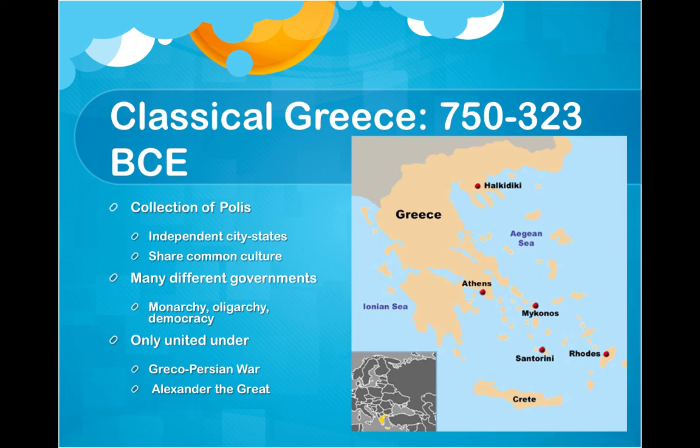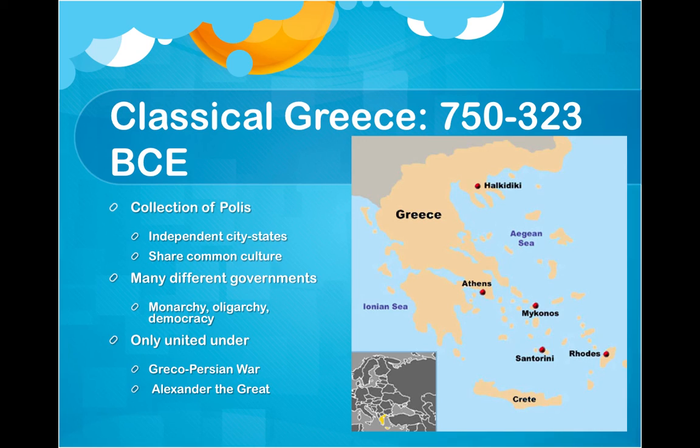Now, the next one on our list is classical Greece, which gets dated back sometimes to 750 BCE, but really it's probably more like 550 that we actually get the real Greece that we would think of for classical Greece. And that Greece is a collection of city-states, each city-state known as a polis, and they're all independent of each other.